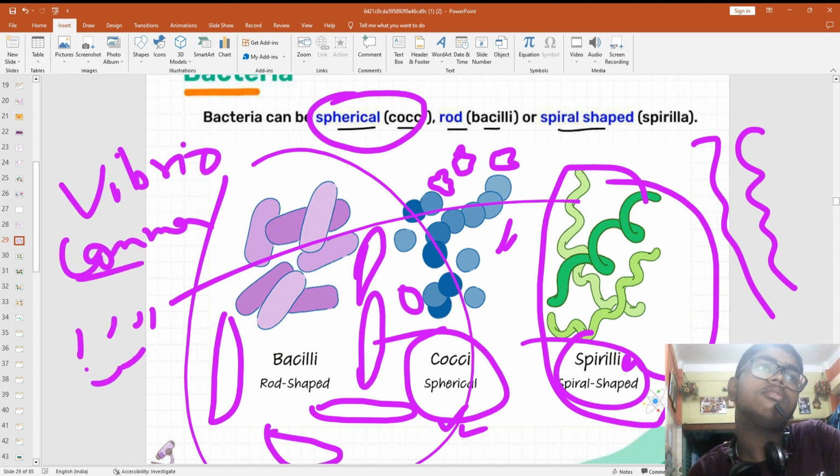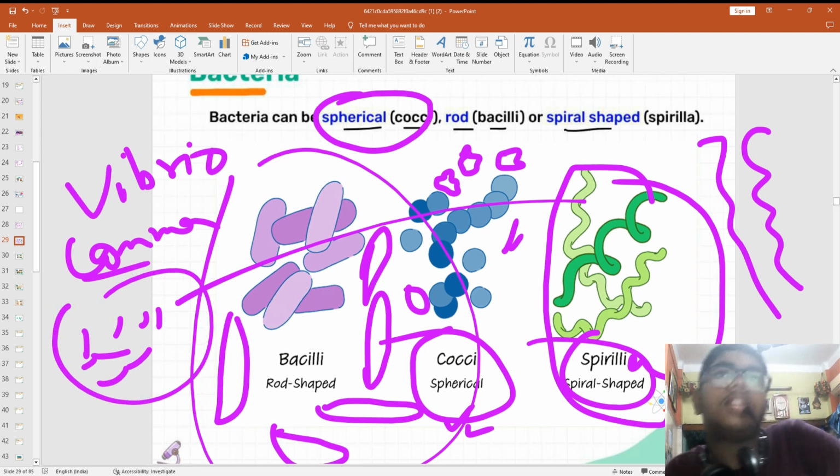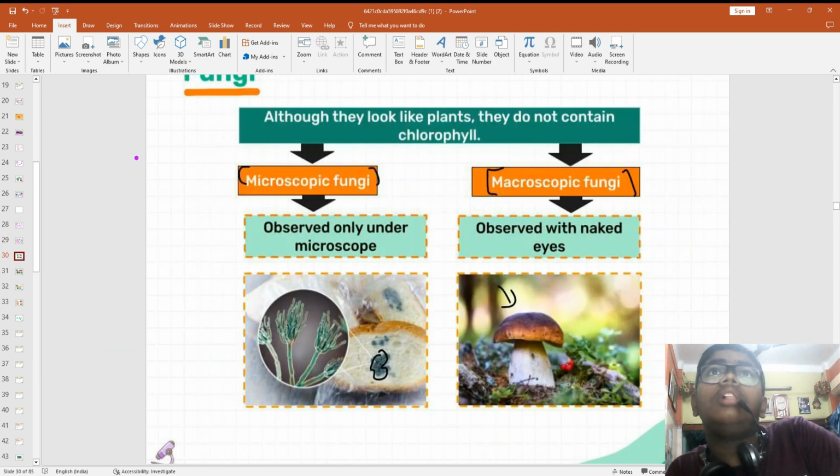So Vibrio means comma shaped, Bacilli means rod shaped, Cocci means spherical shape, Spirilla means spiral shape. These are the different shapes that bacteria can exhibit.